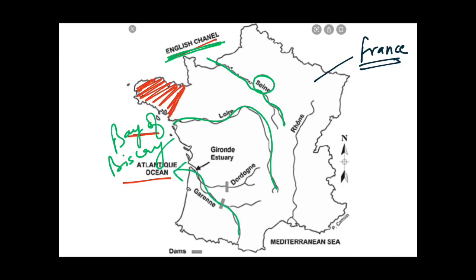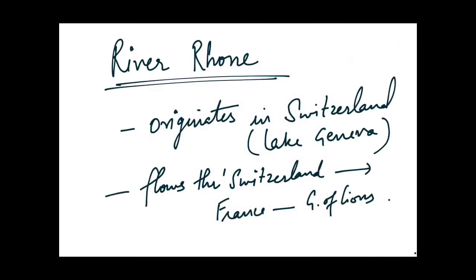That is the portion of Atlantic Ocean. And these 3 rivers are cut by the prime meridian, that is 0 degree. So Seine river lies to the north of Brittany Peninsula, and these Loire and Garonne lie to the south of this Brittany Peninsula. So guys, let us read something about river Rhone.